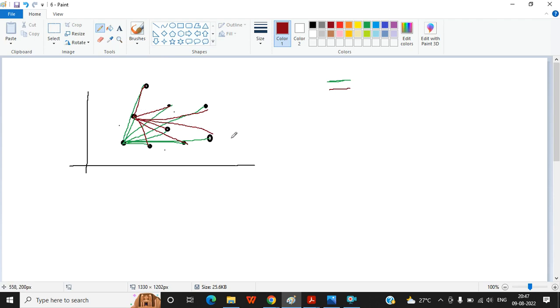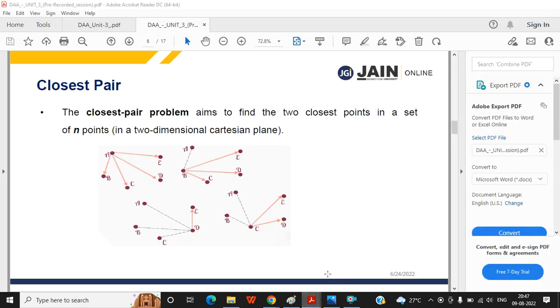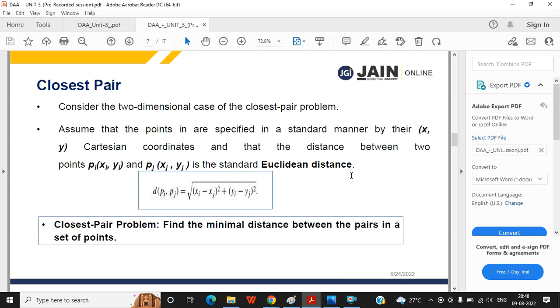So the closest pair problem is something like that. You have to find the minimum distance points from this list. This is actually used in data science.